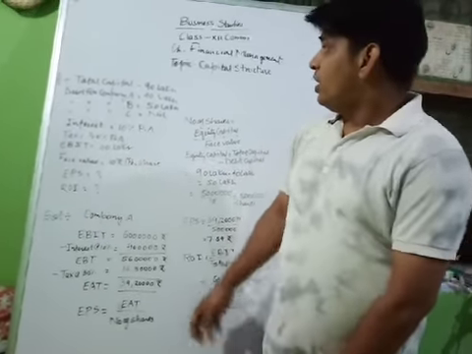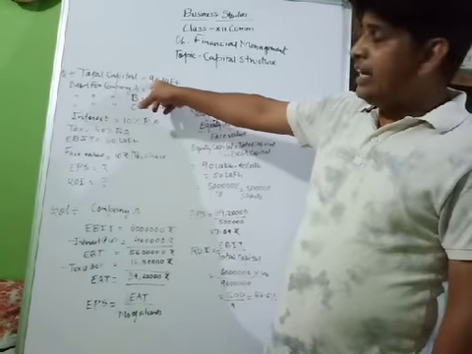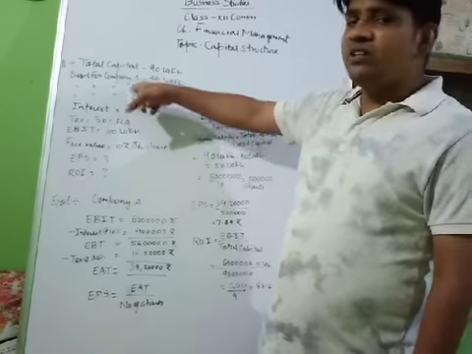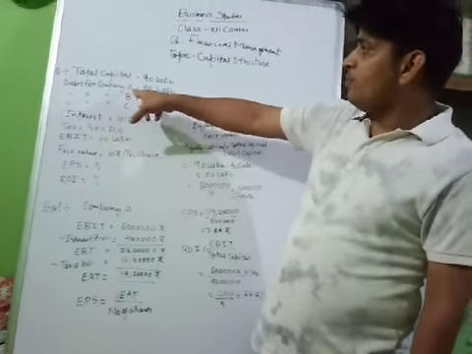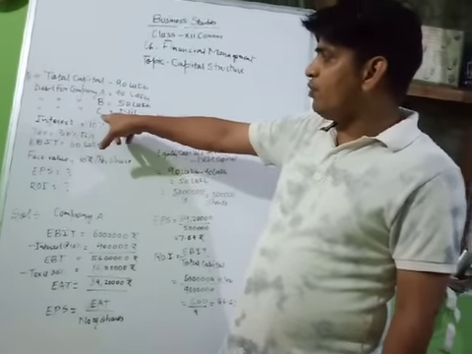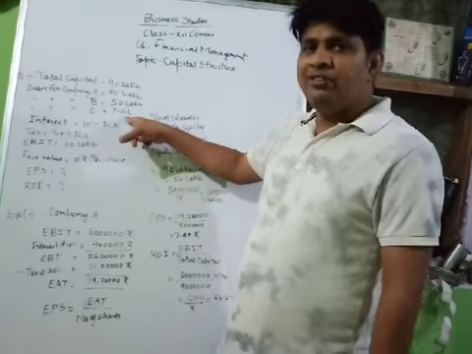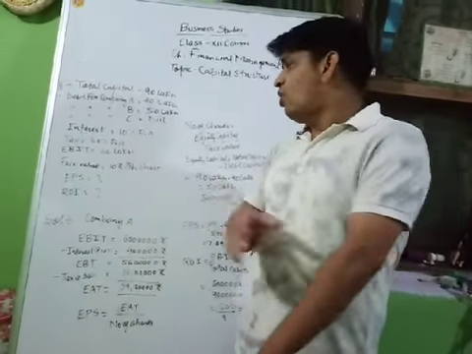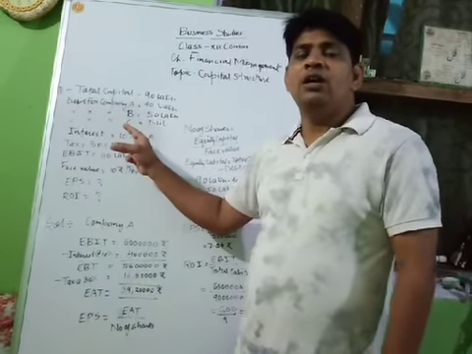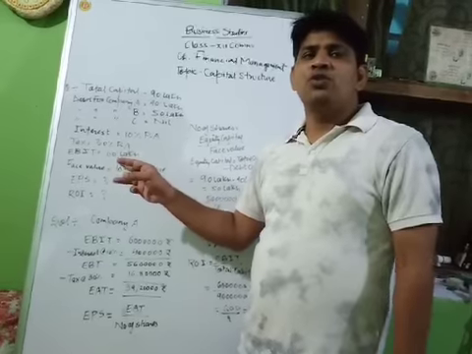In which total capital is given as 90 lakh rupees. Debt capital: there are three companies given. Debt for company A is 40 lakh rupees, debt for company B is 50 lakh rupees, and debt for company C is not given. It is nil. That means the company uses all equity, and the company is not getting financial support from outside sources.